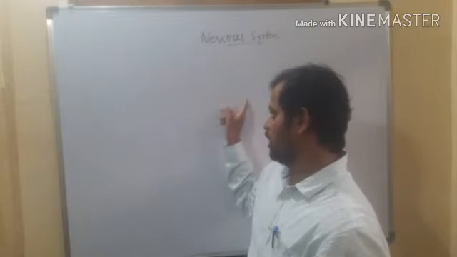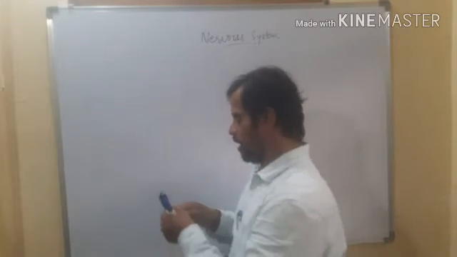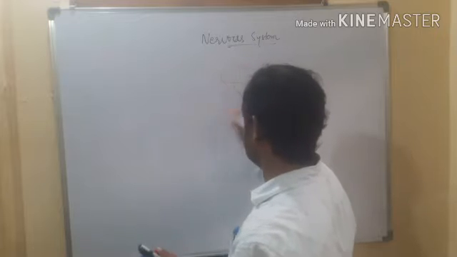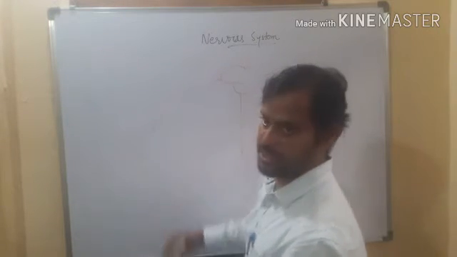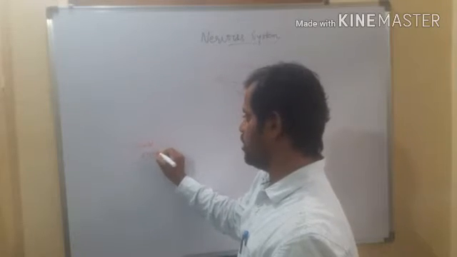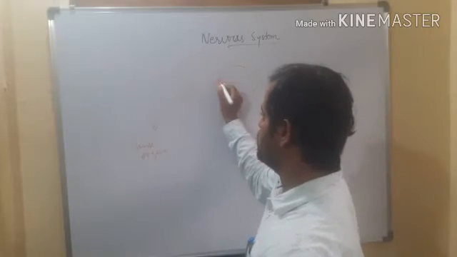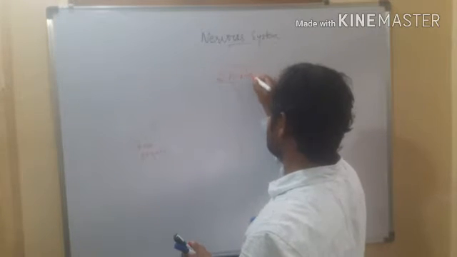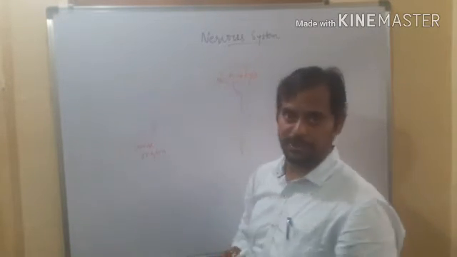Actually, it acts like a control room, and it receives messages from the sense organs. Whatever message is received from the sense organs, it is going to be analyzed by the brain.